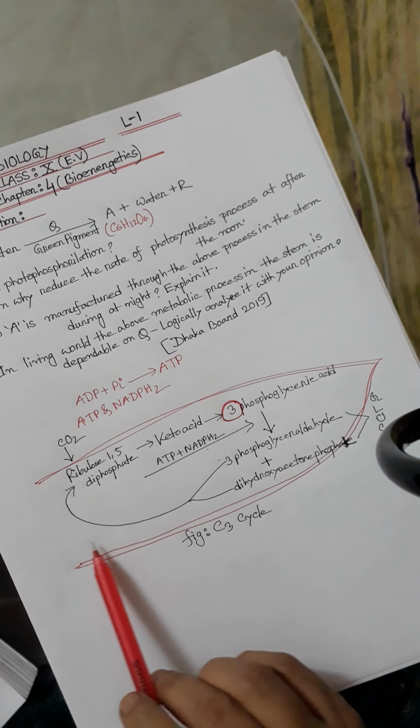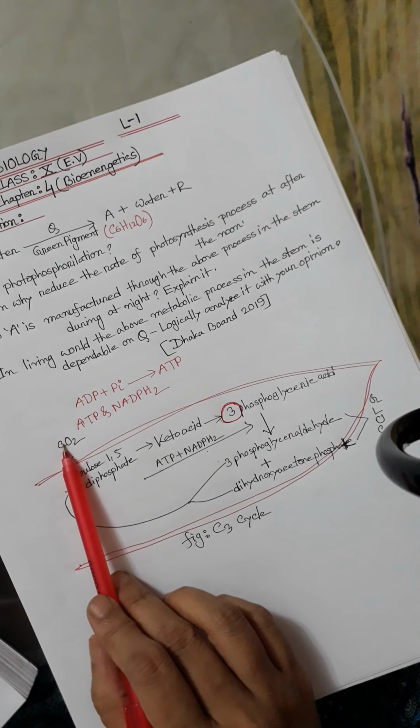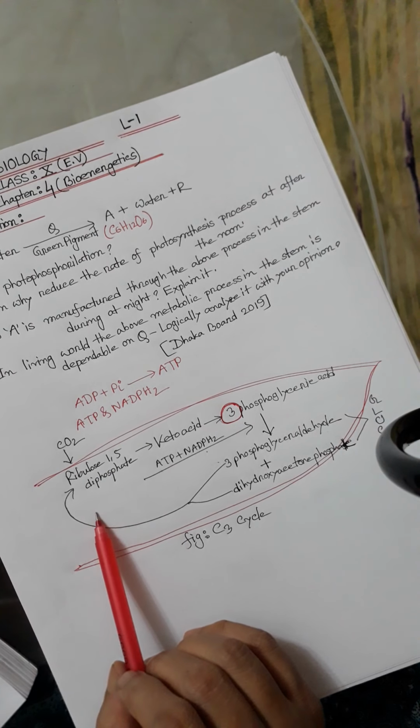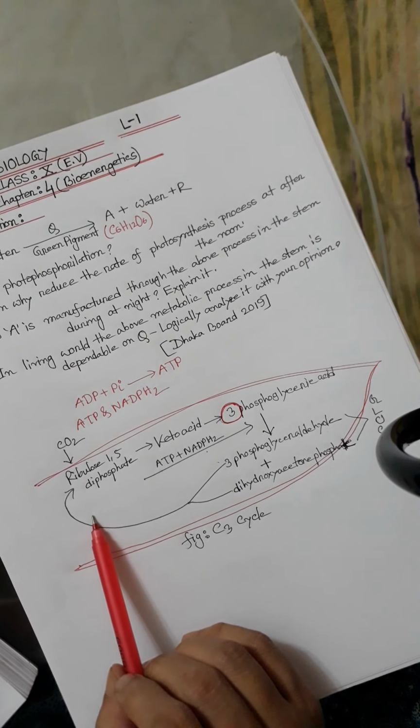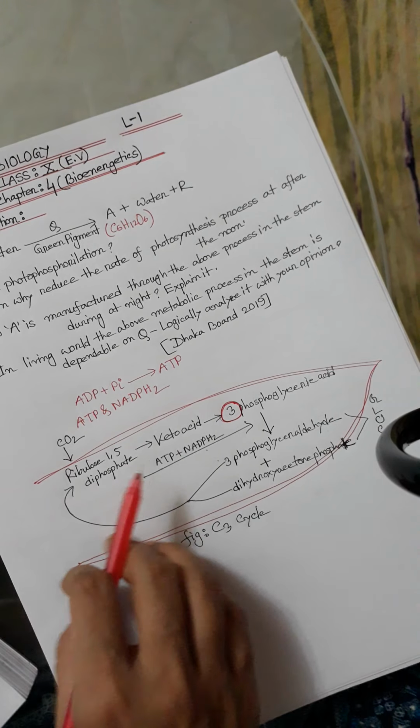Resynthesized ribulose 1,5 diphosphate mixes with a molecule of carbon dioxide and enters the Calvin cycle. So during the formation of 1 molecule of glucose from 6 molecules of CO2, how many times will the Calvin cycle circulate? 6 times.